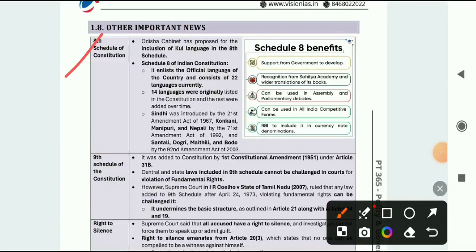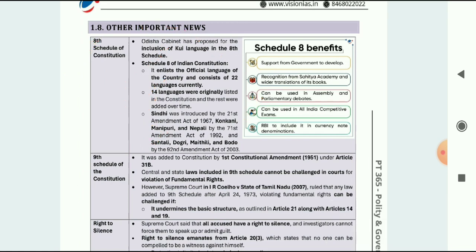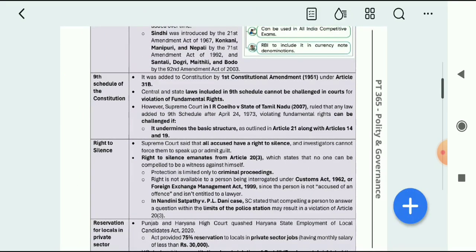Next, other important news is related to the 8th Schedule of the Constitution. The Odisha cabinet has proposed the inclusion of the Kui language in the 8th Schedule. Kui language is related to Odisha, and they are demanding its inclusion in the 8th Schedule. In the 8th Schedule, we know that we currently have 22 languages. 14 languages were there originally, but later Sindhi, Konkani, Manipuri, Nepali, Santali, Dogri, Maithili and Bodo were included.